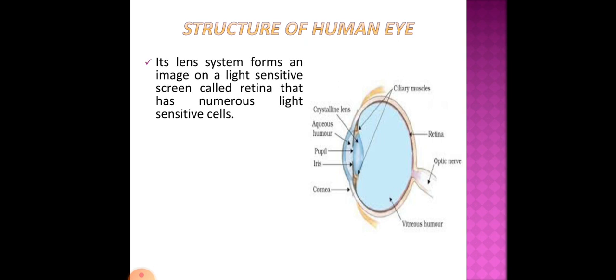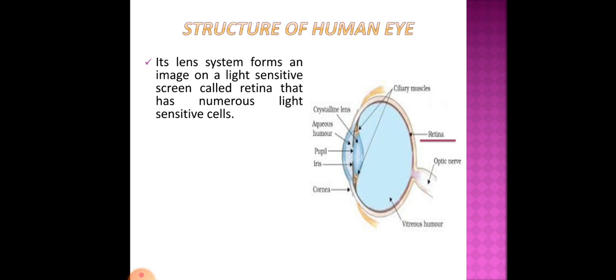Its lens system forms an image on a light sensitive screen called the retina, which has numerous light sensitive cells. So the human eye has a lens, and this lens forms an image on a screen called the retina, as you can see from the diagram.